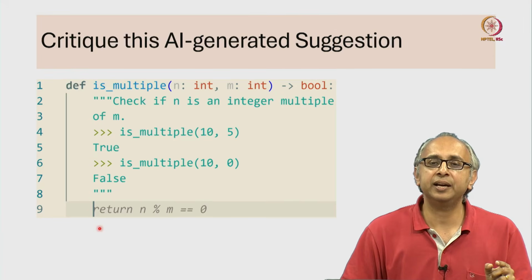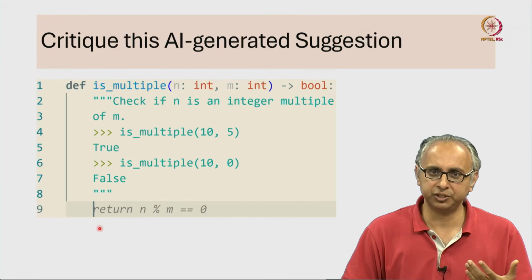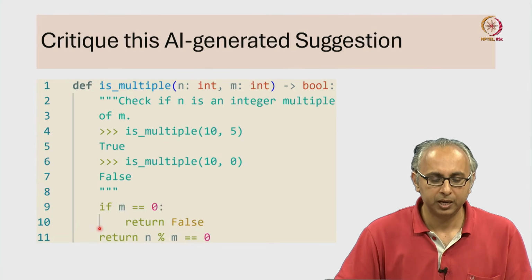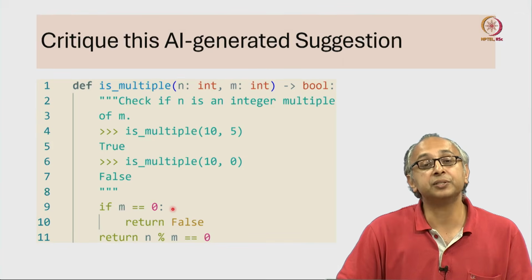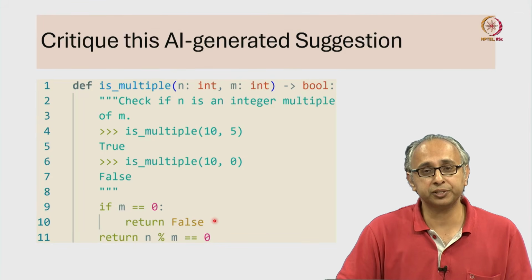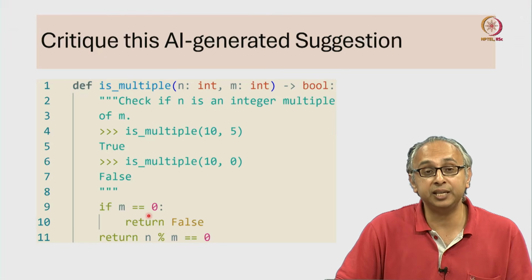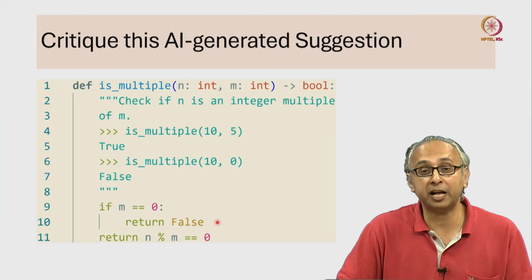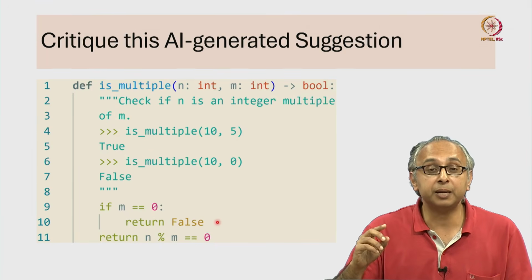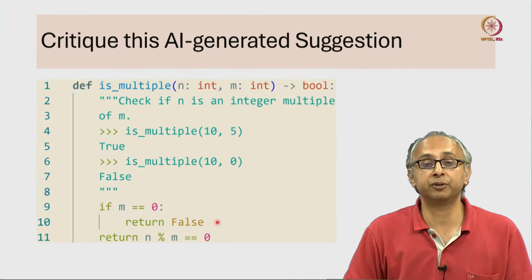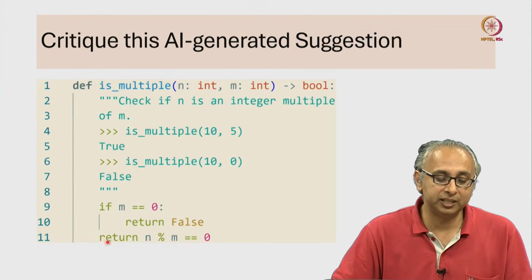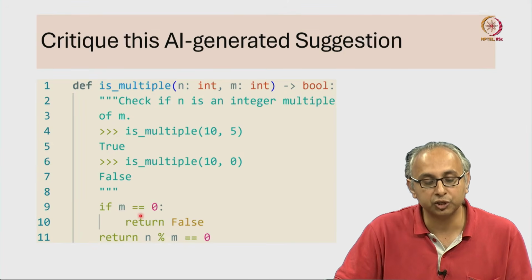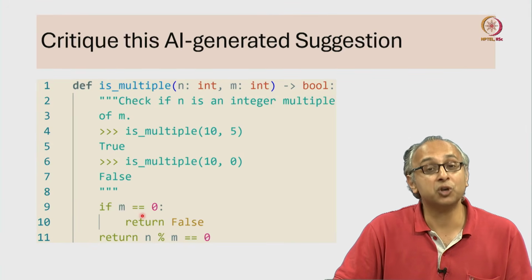Instead of relying on the AI, let's write this statement ourselves, since we now know how to write a simple conditional statement. We will say that if m is 0, return false. So if m really is equal to 0, we will get to line 10, and this function will return the value false. A return statement will exit us from the function. So the only way this function can actually reach line 11 is if this condition were false. That means m is not 0.